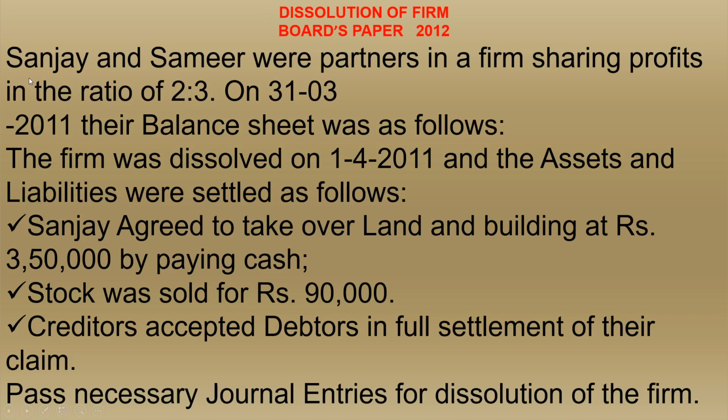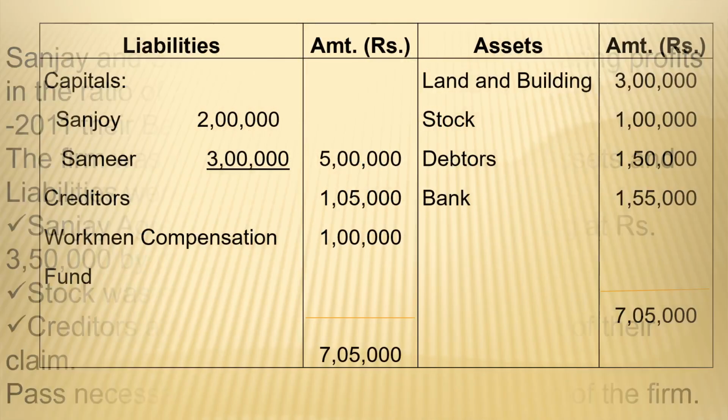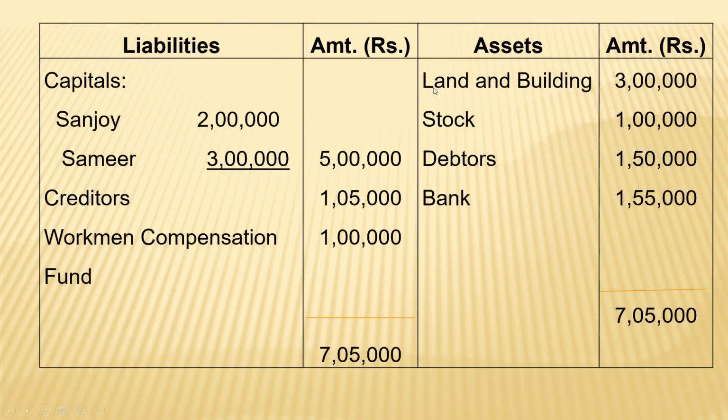There are two partners, Sanjay and Samir, and their profit sharing ratio is 2:3. On 31st March 2011, their balance sheet was as follows. The balance sheet is provided after the next page. Now, on the date 1st April 2011, the assets and liabilities were settled in that way. So let us check that balance sheet, this is their balance sheet.